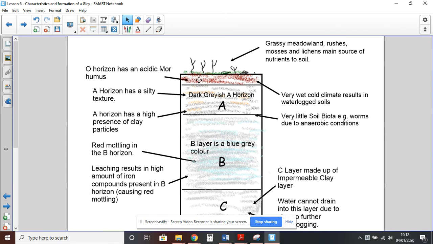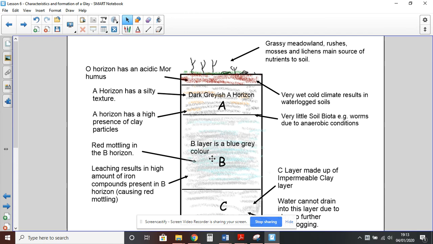Finally, you can tell me that heavy rainfall leaches the upper layers, the horizon, giving it a sort of dark grayish color, and the iron compounds present in the soil get mainly leached down to the B layer, and then they oxidize, which is the same as rusting, which is why the B horizon often has a kind of reddish, mottled look. That's this kind of speckly red look, if you were to dig into it.